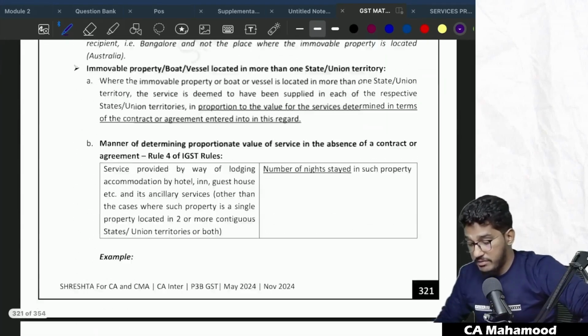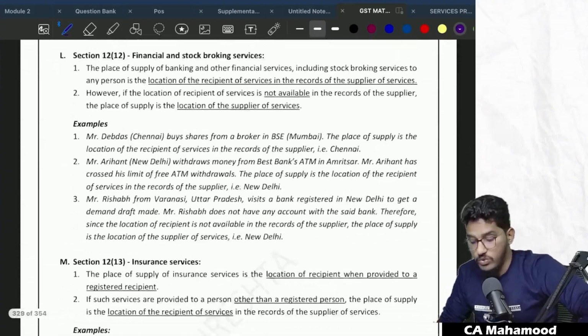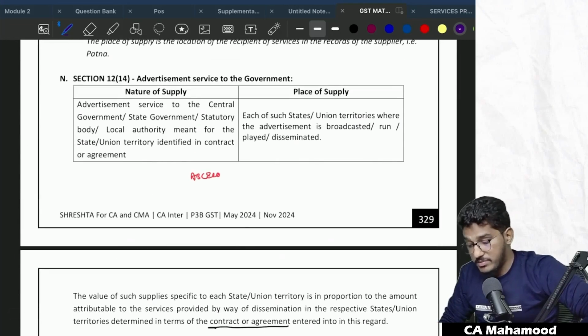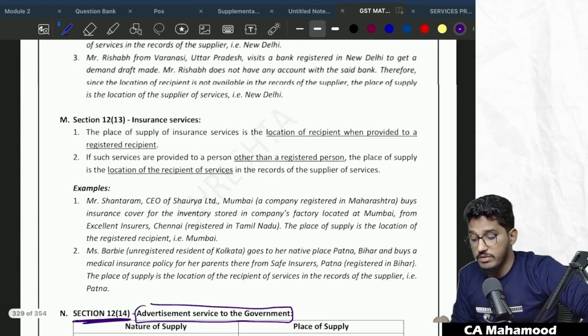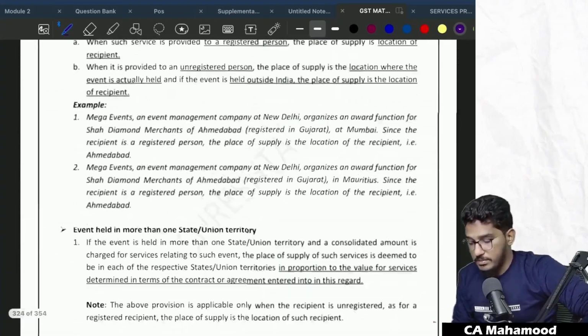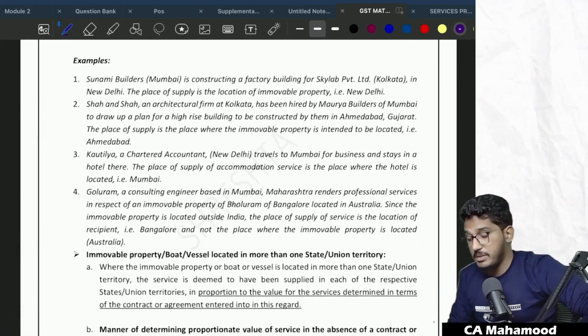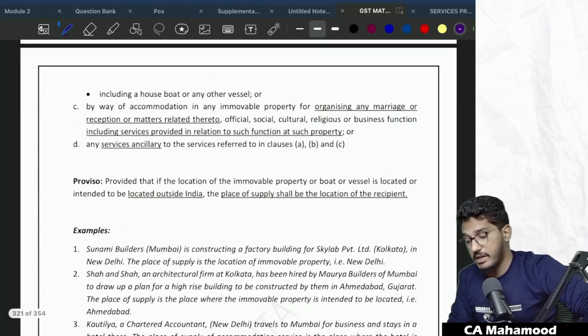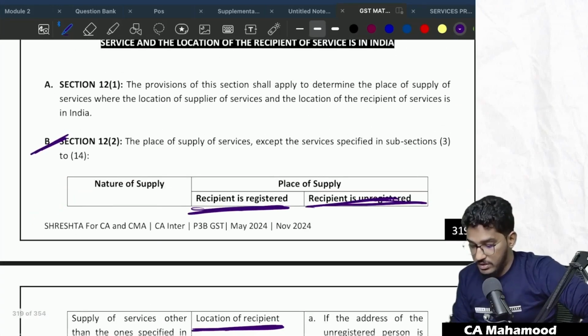Guys, don't mistake it. Sir, if it is advertisement services, then we have a dedicated clause talking about advertisement. No. We have a dedicated clause talking about advertisement, agreed, but that clause is only talking about advertisement services when provided to the government. So when the advertisement services are not provided to the government, it will not be covered by 12 subsection 14. It will go to the residuary clause at 12 subsection 2, which says if the recipient is registered, the place of supply will be location of that recipient. If the recipient is unregistered and address of the recipient is available, then the location of the recipient. If address is not available, then the location of the supplier. Understood? So that is the summary here.